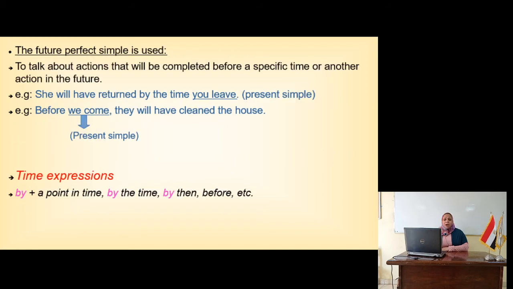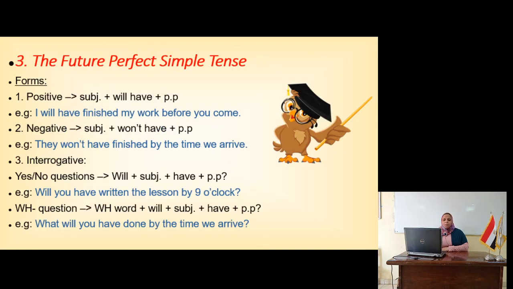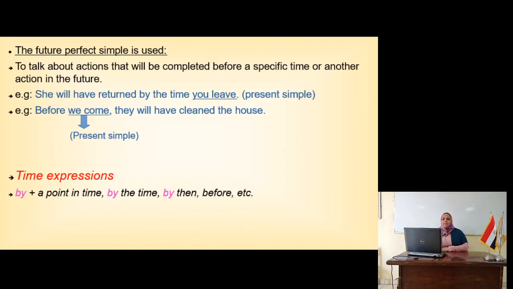By the time, after by the time, I put present simple. Okay, before we come, they will have cleaned the house. Will have cleaned. Will plus have plus the PP of the verb. Okay, and keep in your mind that for the time expressions, by I put a point in time. By the time, by then, or before. And after before and after by the time, I use the present simple of the verb. Okay? Let's see in the next slide.